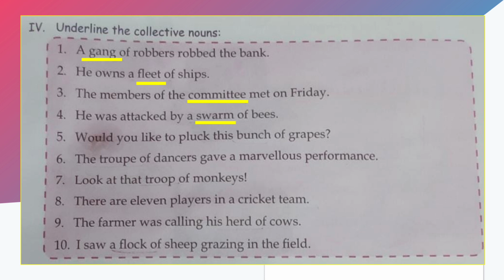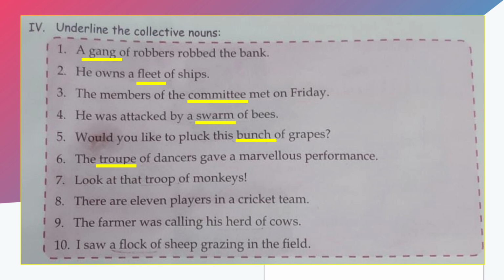So, we'll underline the word. Would you like to pluck this bunch of grapes? So, what do we call the collection of grapes? It's known as a bunch. So, underline the bunch. The troupe of dancers gave a marvelous performance. So, what do we call the collection of dancers? The group of dancers, we call it a troupe. So, a collection of dancers is known as a troupe.